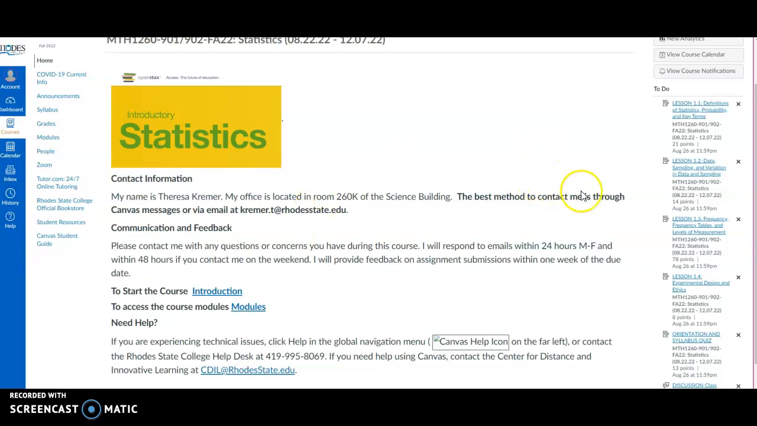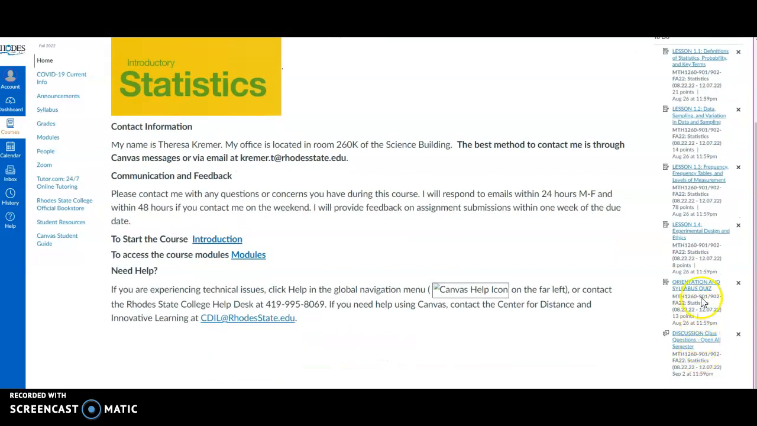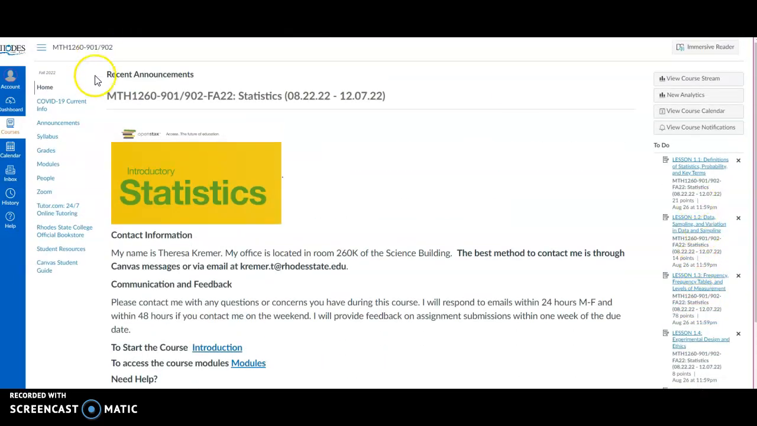Also on this page over on the right hand side, this course has due dates that are set every week, and what's due for the week will be listed over here. So you can click each one and know what's due. Over on the left hand side, here's our guide for the website. COVID information, if things come up, will be listed there. Announcements will be listed there.